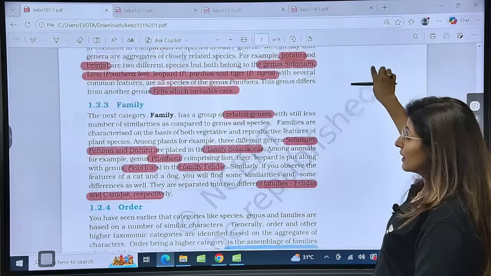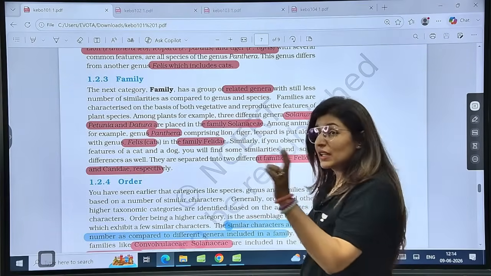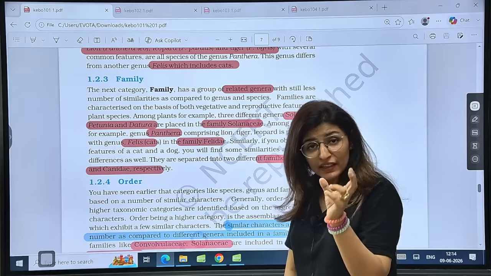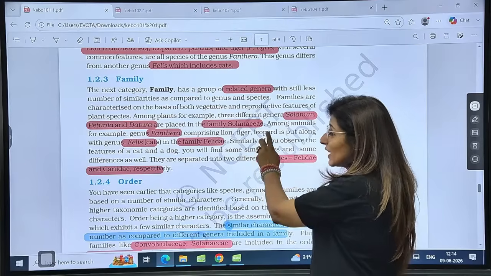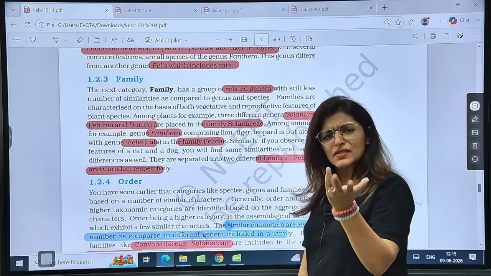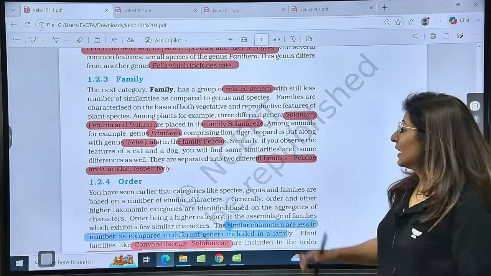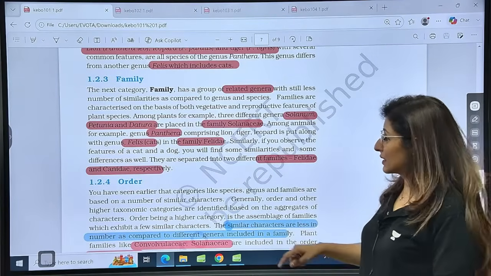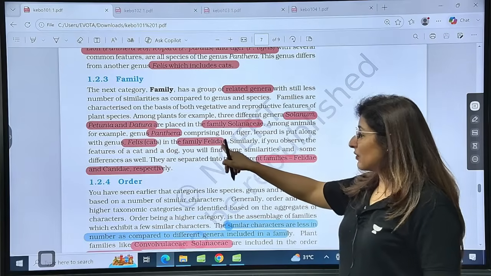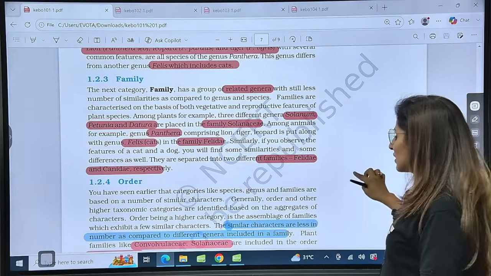Now family is formed by a group of related genera. You must know these examples. The name of a family will always be indicated by the suffix -aceae. So there is the name Solanaceae, Poaceae, right? We have seen so many names, Leguminosae. So how do you indicate the name of the family? It is by this suffix -aceae. This is what indicates it. Then Felis belongs to the family Felidae, and the dog family is Canidae. These are the things you must remember.